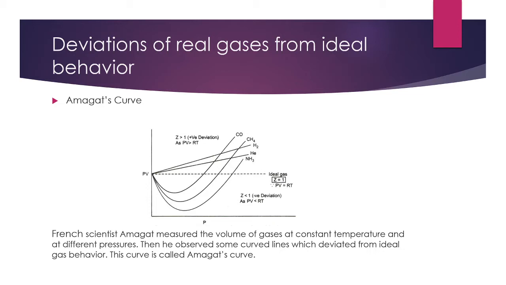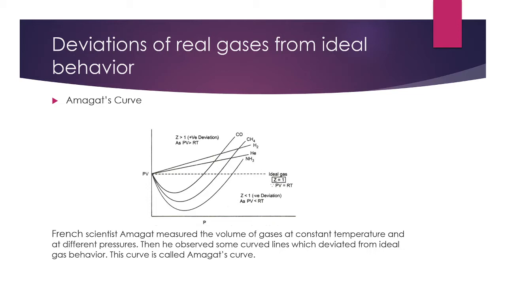There we'll see an example from the French scientist Amagat. He demonstrated an example that real gases do not behave like ideal gases, and he showed a proof.